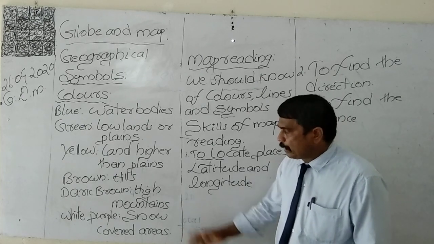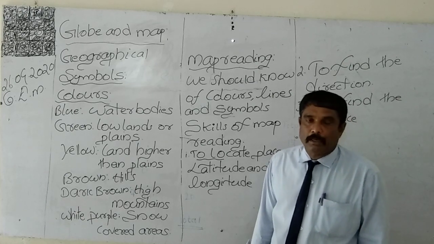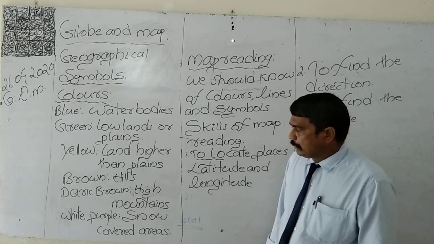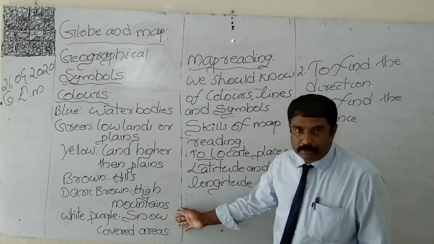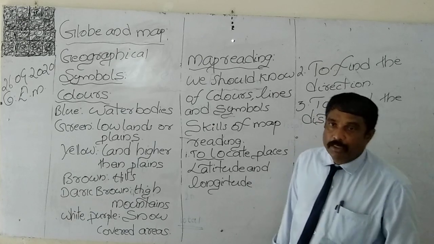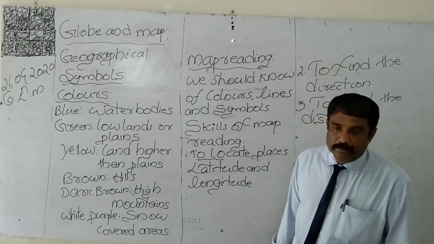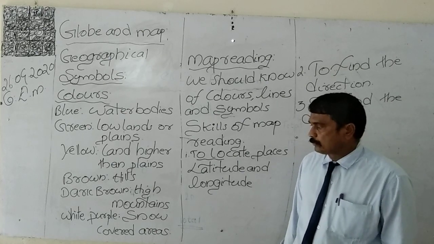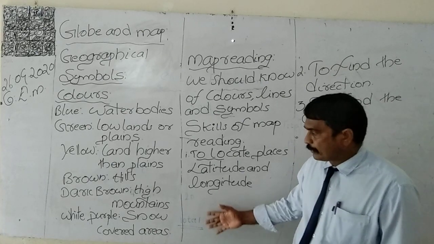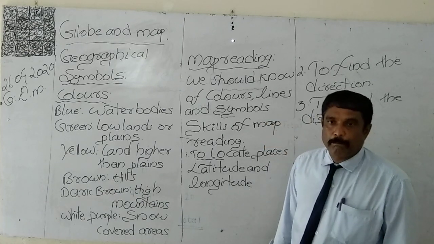White, purple color we are using for snow covered areas on the surface of the earth. We know one thing very clearly, that some areas are covered with snow. In order to describe those areas, we use white, purple color.